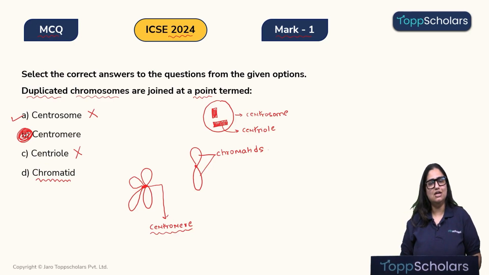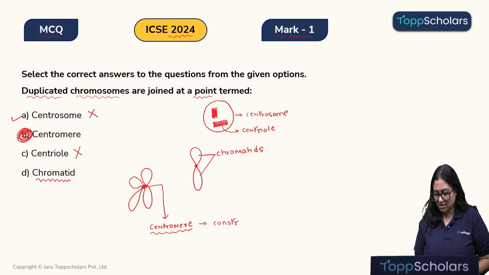I hope this is clear. So let's quickly revise this whole thing. The question asked over here was: the duplicated chromosomes are joined at which point? The options given are centrosome, centromere, centriole and chromatid. So let's quickly look at the options. What is a chromatid, children? A chromatid is the arm of the chromosome, right? The next option is a centriole. Centrioles are these perpendicular bar-like structures and together they are known as the centrosome. So these are the obviously incorrect answers and therefore the correct answer is centromere.